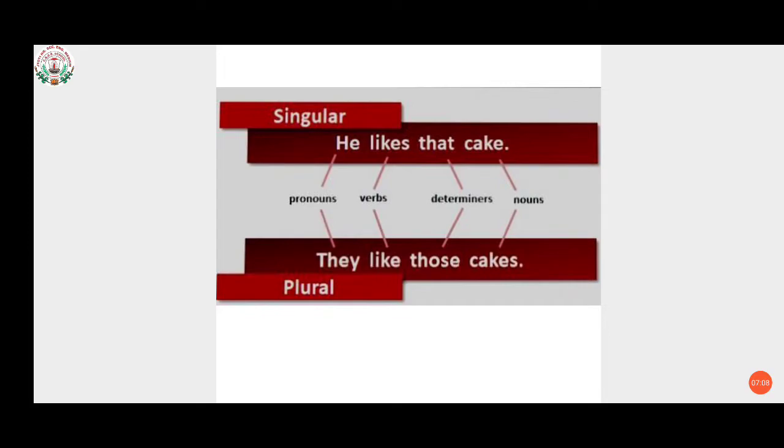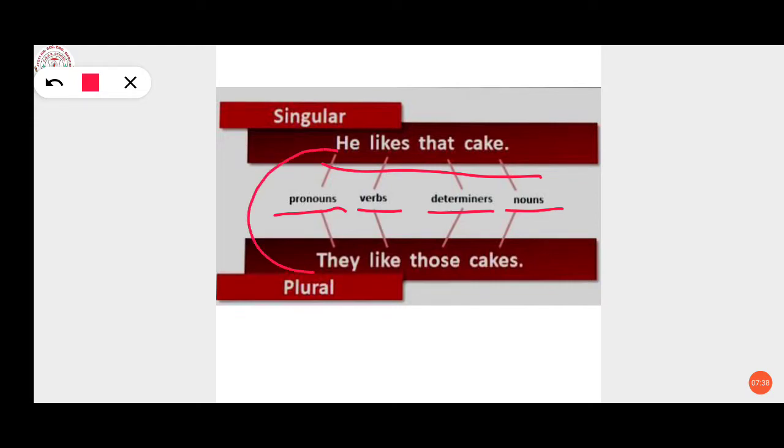This is another picture of singular, how we have changed a sentence that is in singular form to plural form. Here it is given a sentence: he likes that cake. Here he is a pronoun, likes is a verb, that is a determiner and cake is a noun. Now one by one we will see this. He is changed to what? They.